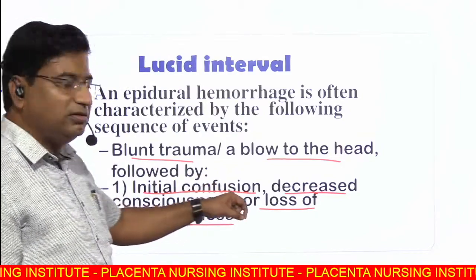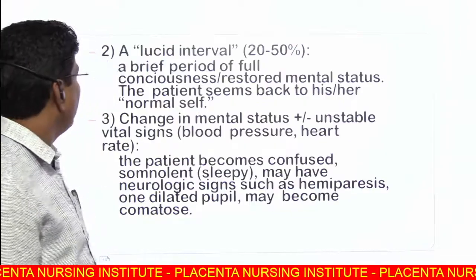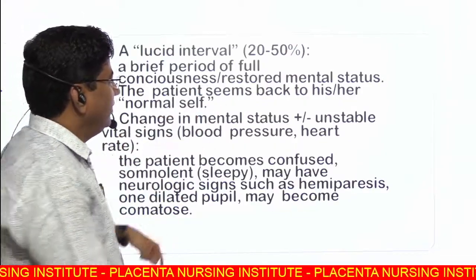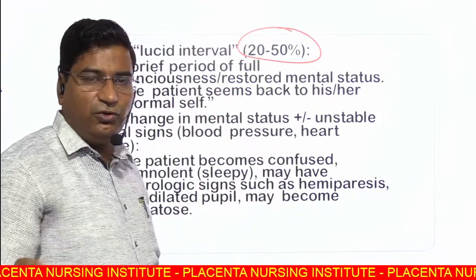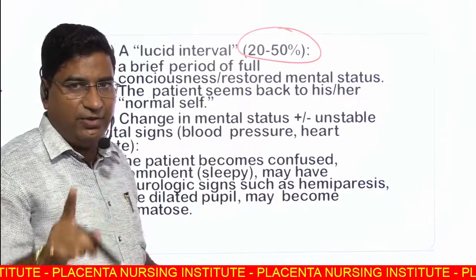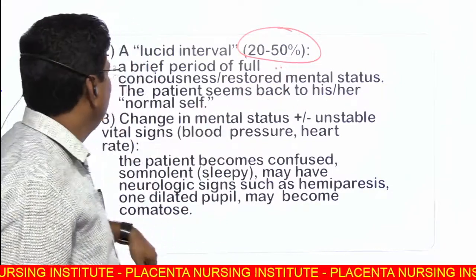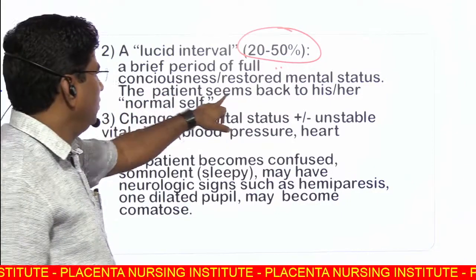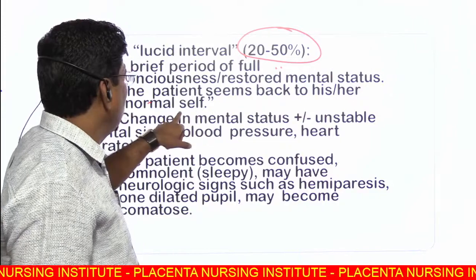This is known as lucid interval. A lucid interval is present in 20 to 50% of cases. As you know, this is the classical sign but not present in every case. A brief period of full consciousness, restored mental status, the patient seems back to normal.